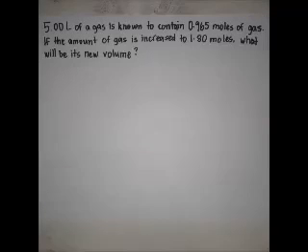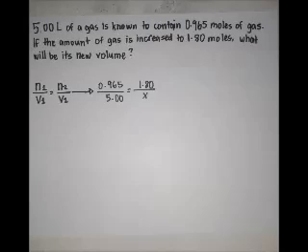Number 1. 5 liters of a gas is known to contain 0.965 moles of gas. If the amount of gas is increased to 1.80 moles, what will be its new volume? Before we solve this problem, things can get much easier if you write down first the given values. So, in this problem, the initial volume of the gas is 5 liters, and the initial amount of the gas is 0.965 moles, while the final amount of gas is 1.80 moles. And apparently, we are looking for the volume after the change has occurred.